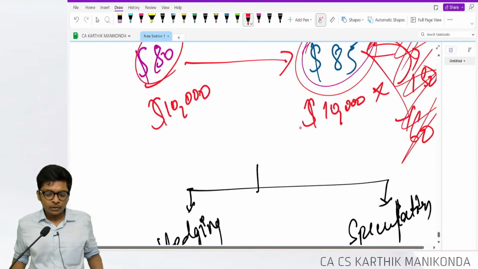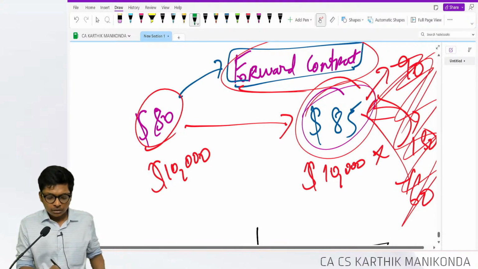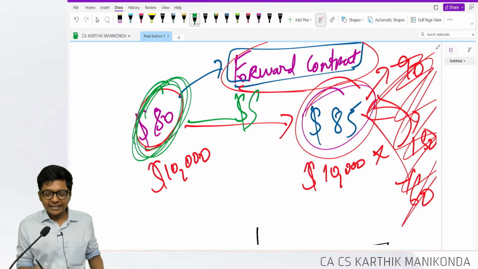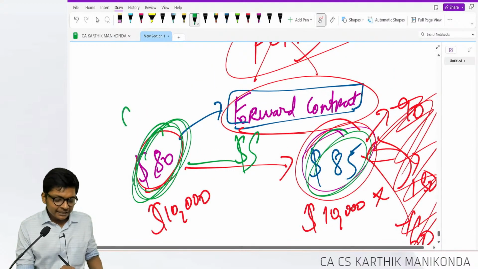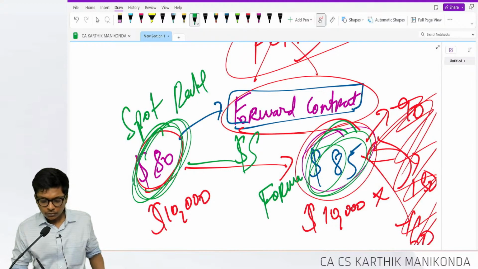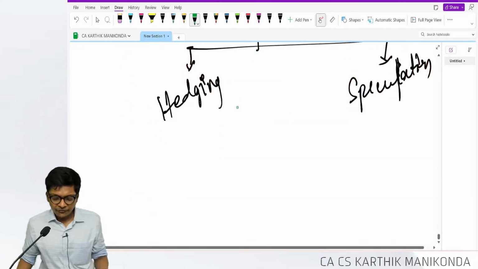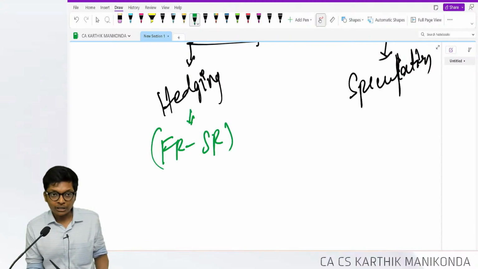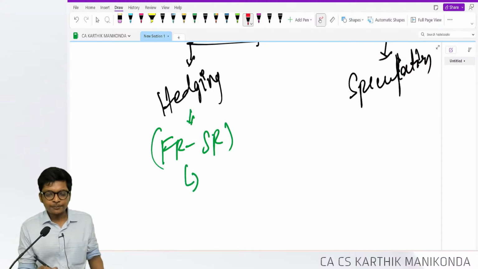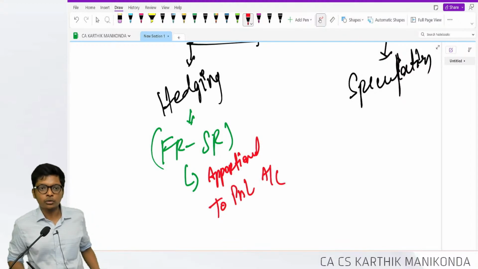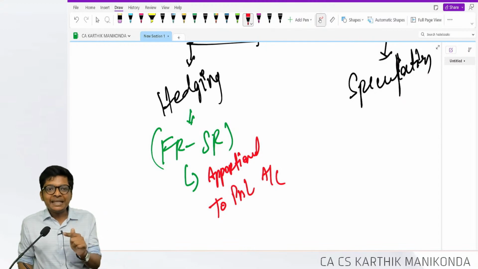If it is for hedging, what is my loss in this case? $5. What is purchased for 80? I mean a liability of 80, I am settling at 85. So this 80 is called today's rate, the spot rate. 85 is called the forward rate. In case of hedging, my loss will be forward rate minus spot rate. This will be apportioned to the profit and loss account proportionately over the period of the contract.